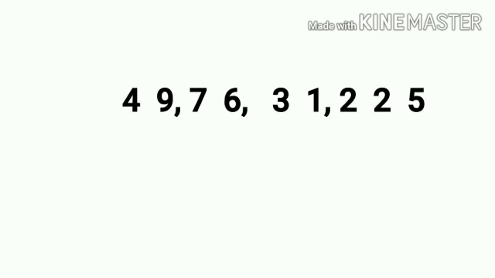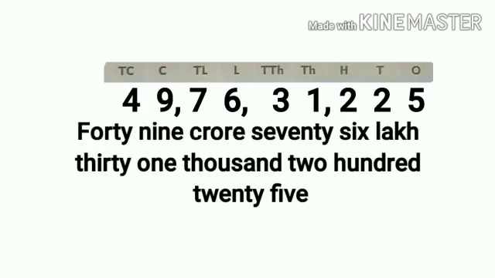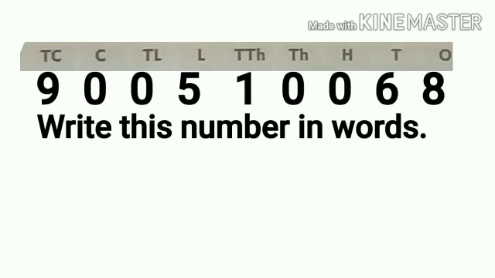Now we learn to write the number in words. For that, first we start counting from the ones place up to crore. Then we see 49 is coming in the crore period, 76 is coming in the lakhs period, 31 is coming in the thousand period, and 225 is coming in the ones period. Means we have to write it this way: 49 crore 76 lakh 31,225.